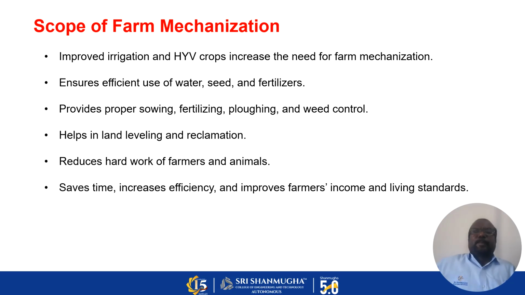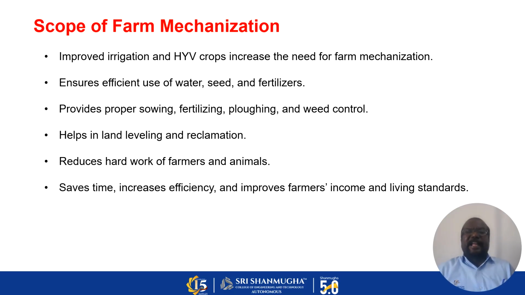You are using all types of equipment that will give better sowing methods, fertigation methods, plowing and weed control. That helps in land leveling and reclamation. Farm mechanization will also be used for land leveling. Farm mechanization reduces the hard work of farmers and animals. The implementation of farm mechanization will reduce the farmer's work.